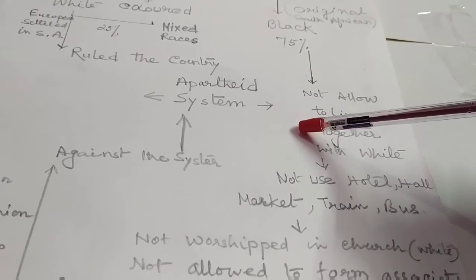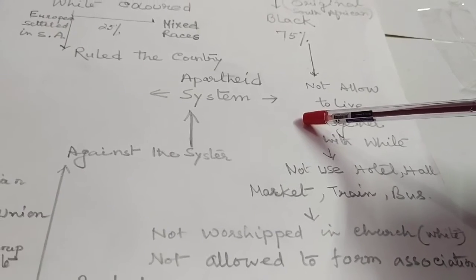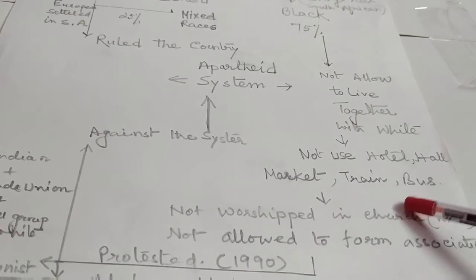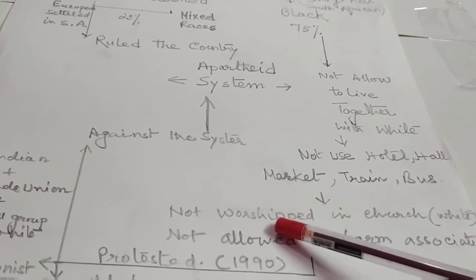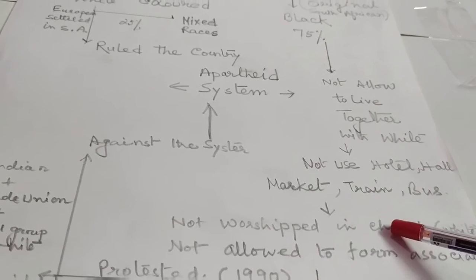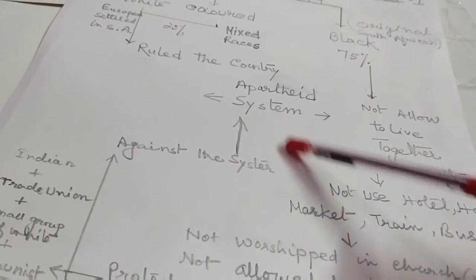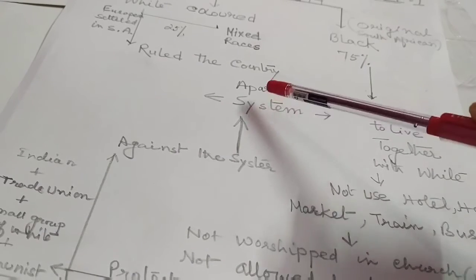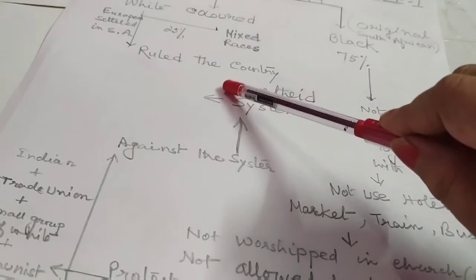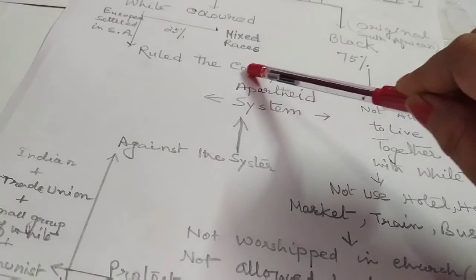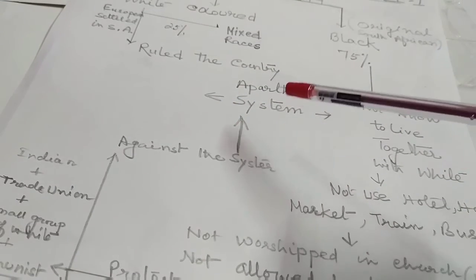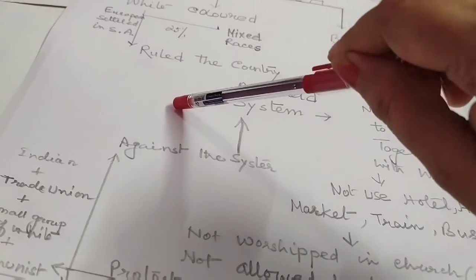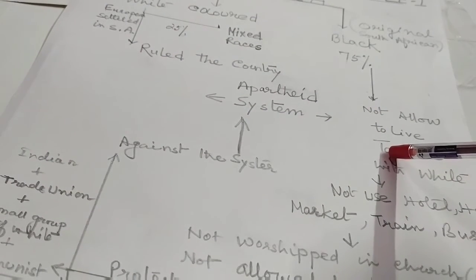In the same way, they gathered together and tried to protest against this apartheid system. So is all clear? What is the apartheid system? The apartheid system is a divide and rule policy.